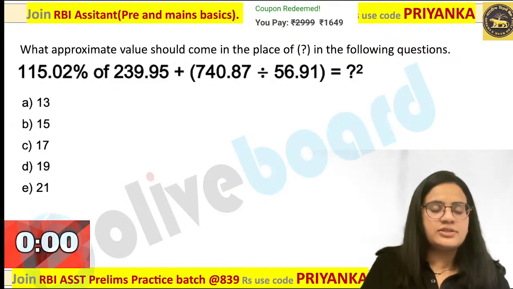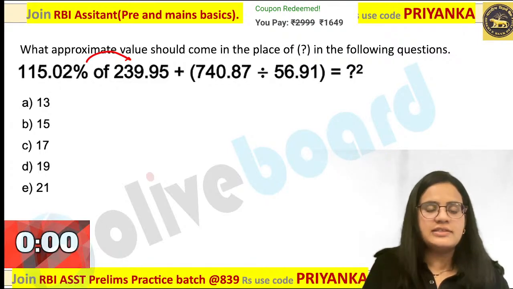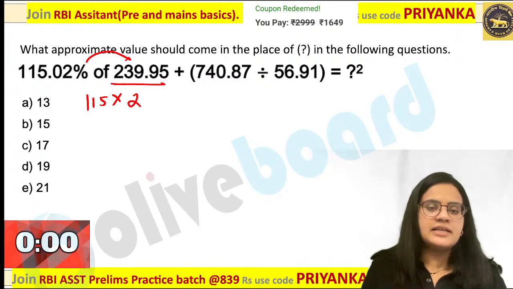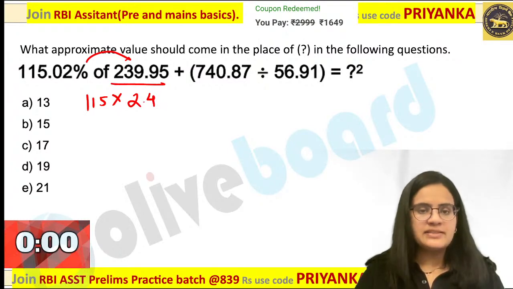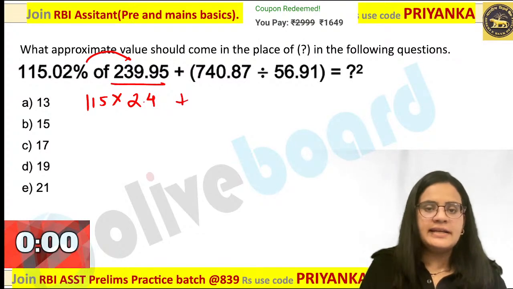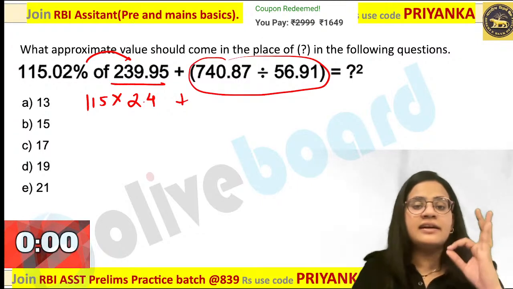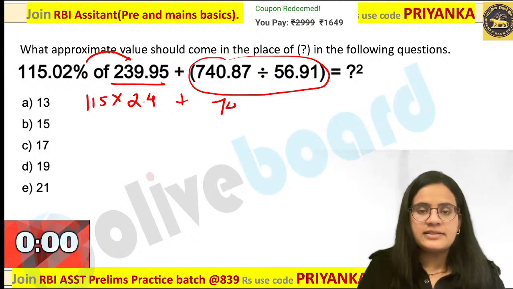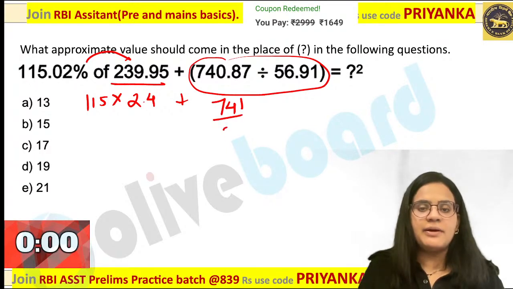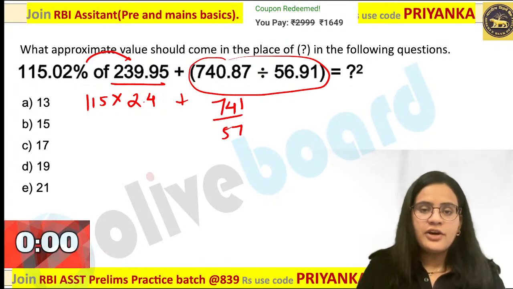How will you go about this? The percentage you can shift here. This can be written as 115 multiplied by 240%, which is nothing but 2.4. Okay, 240% means 2.4. Now this is the interesting part, which is nothing but a single cancellation method. Please follow this well. What is the method? This is 741 divided by 57. If you check the value, this is going to be 3.